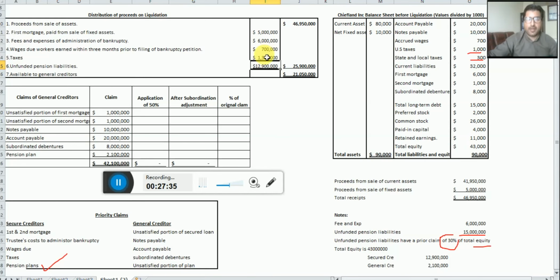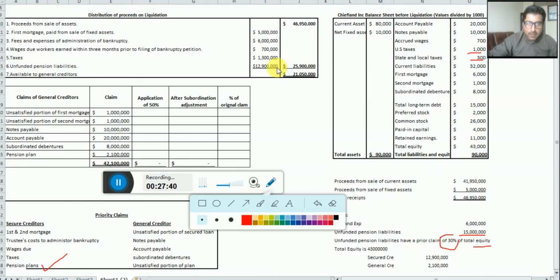Now dear students, what you should do now is add and sum all these values, equal to how much? This much, $25,950,000. So it means out of $46,950,000, which is the total cash receipt, we paid $25,950,000 to the secured creditors, the first group. Now who is remaining? Now the general creditors.